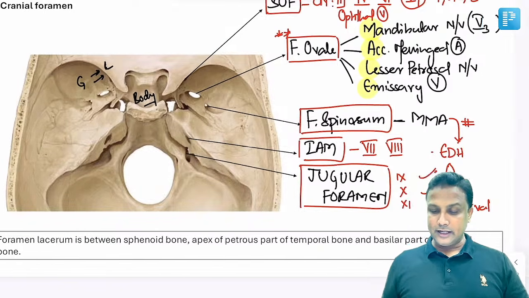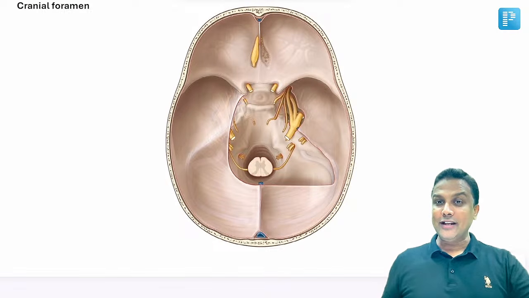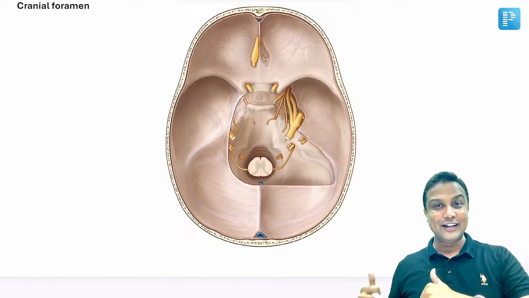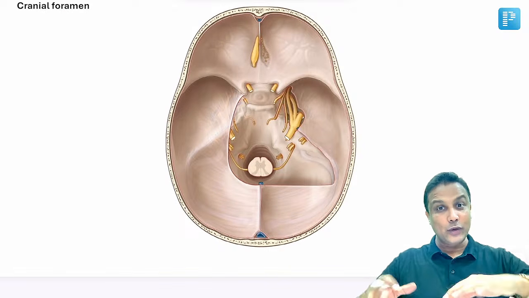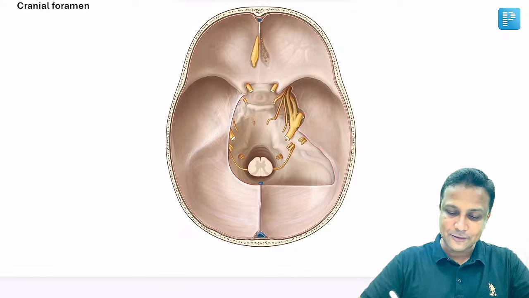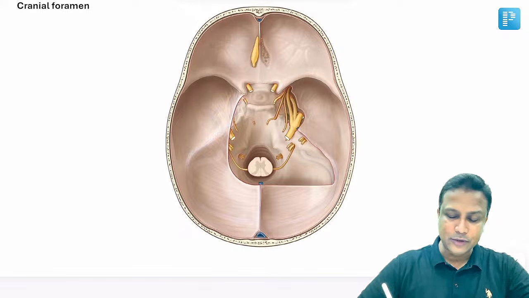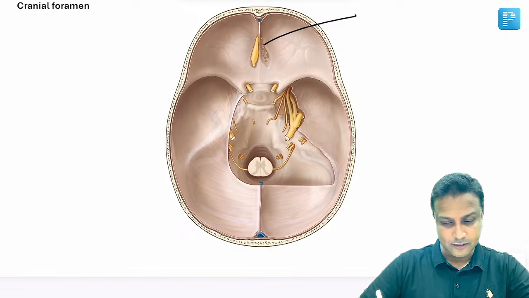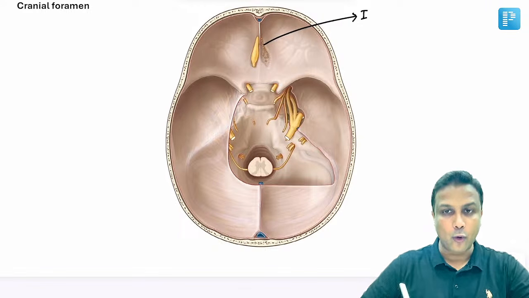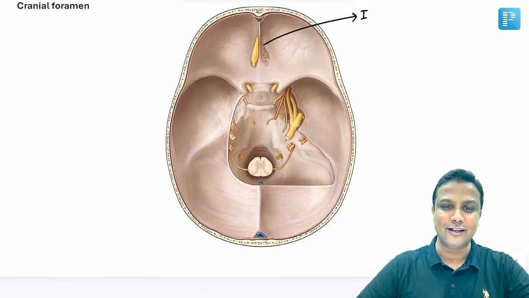Okay, next concept here, sir. Nowadays in your exam, instead of giving the foramen, they are giving this image with the nerves. With the nerves, you should be able to identify the nerves here. Number one, what is the cranial nerve which is going to pass through this cribriform plate, sir? Via the cribriform plate, it is cranial nerve number 1, olfactory nerve. Anyone can tell this one.